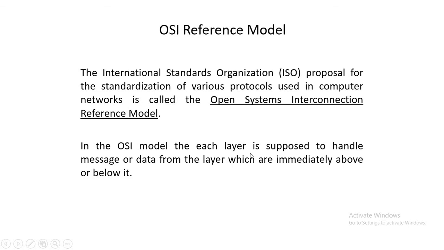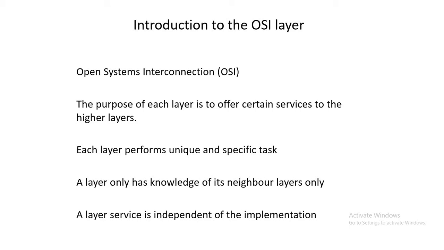And in this OSI model, each layer is supposed to handle messages or data from the layer immediately above or below it. It means every layer is connected with the layer below and the layer above. So whenever data is going to be transmitted, it travels through the different layers, and we will also look at the responsibility of each and every layer and how these layers work inside the OSI reference model.